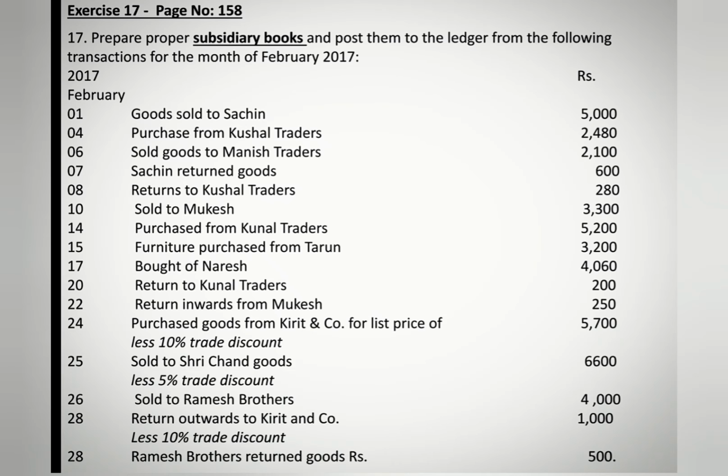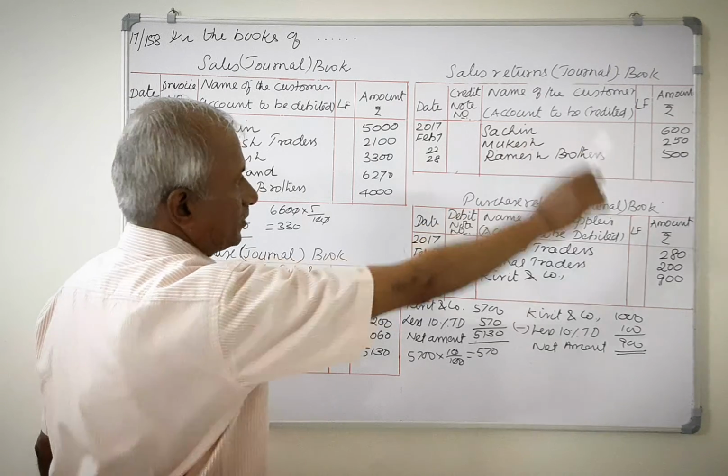Last transaction, February 28th, Ramesh Brothers returned goods rupees 500. It is sales return, so it should be recorded in sales returns book. 28th, Ramesh Brothers 500.